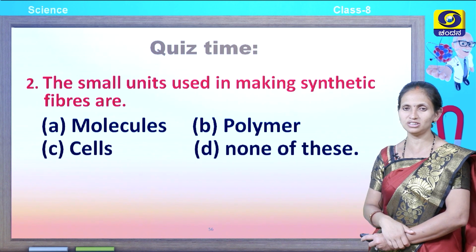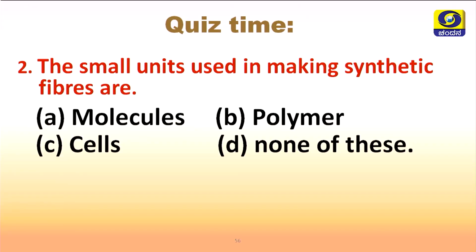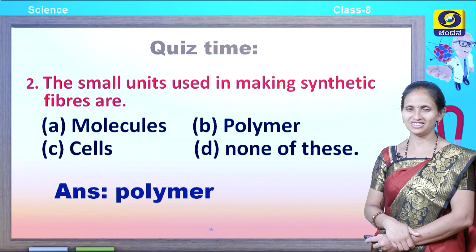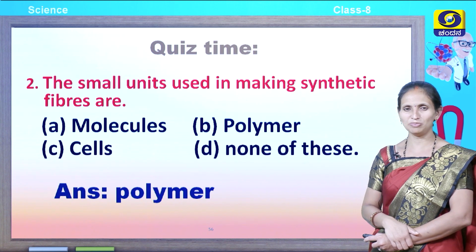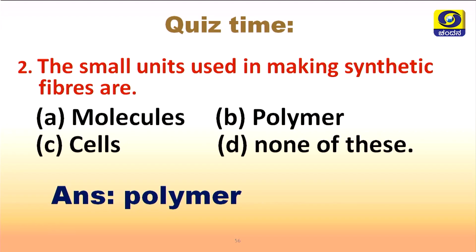Think about it children. What would be the answer? Yes, the answer is polymer. Very good. So, polymers are the small units used in making synthetic fibers.